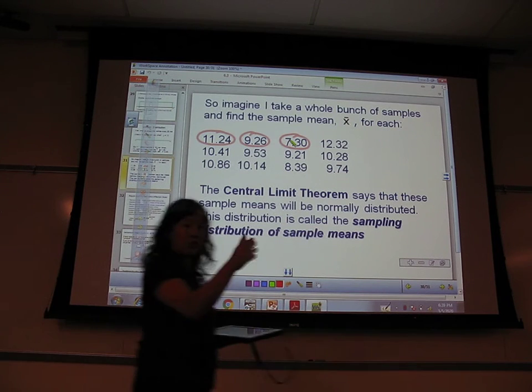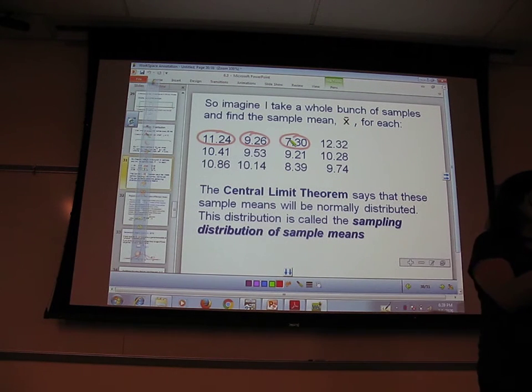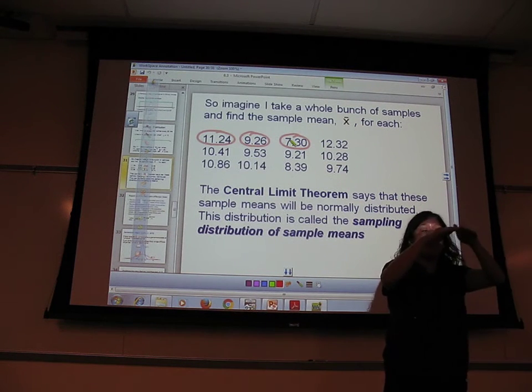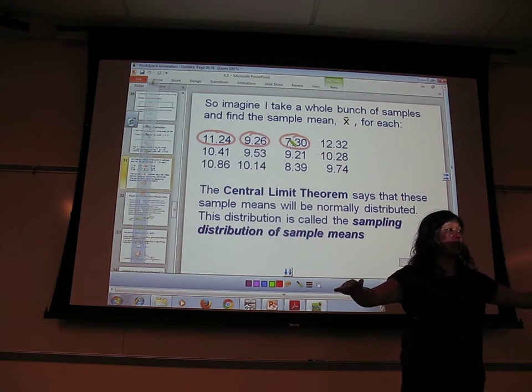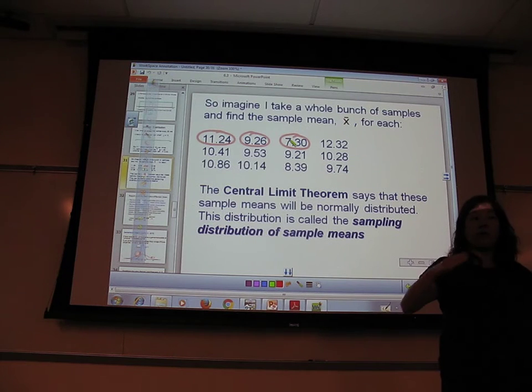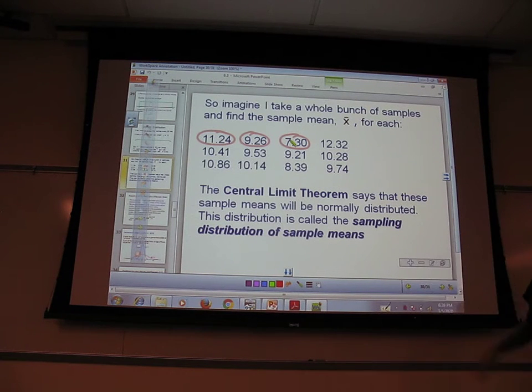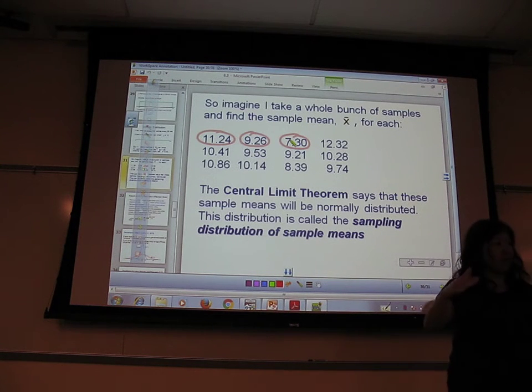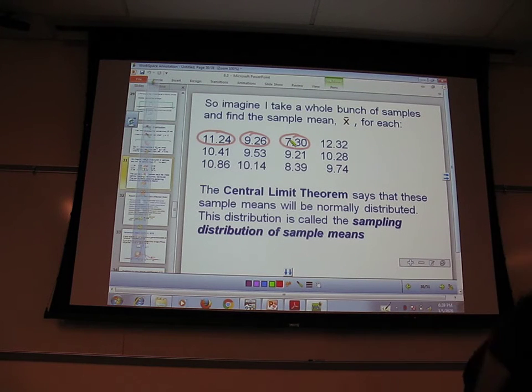In other words, they're going to be centered around the real mean. What's the real mean? What do we expect them to be? 10. They'll be centered around 10. And then, as they get further and further away, there'll be fewer and fewer of them, and they'll be less and less likely. So most of them are going to be right around 10, and then fewer will be further and further away. That's really cool, even though this came from a uniform distribution. If we take a sample of 30 or more, the sample means will be centered at the mean and make this nice normal distribution, which is really, really useful.